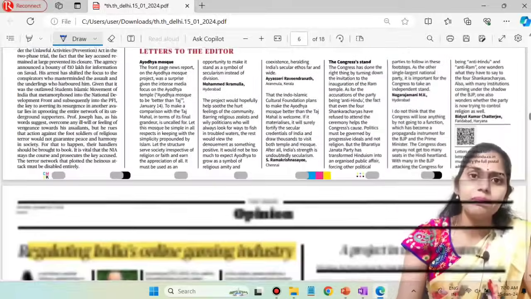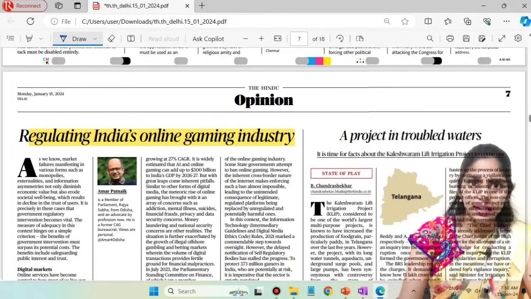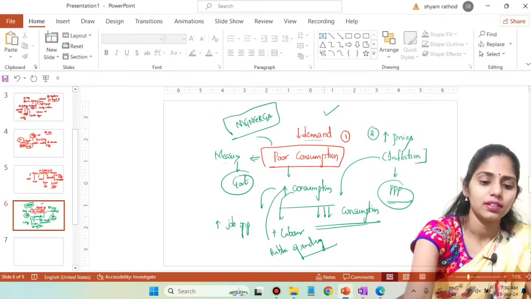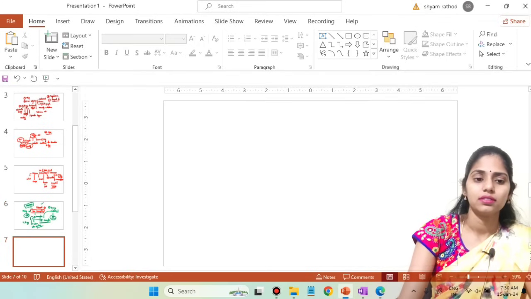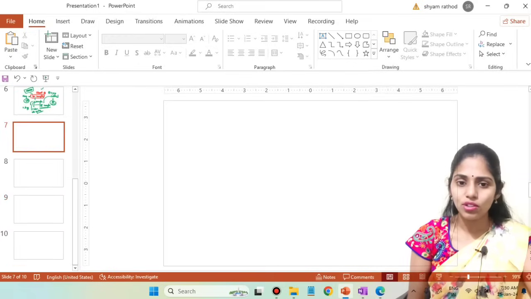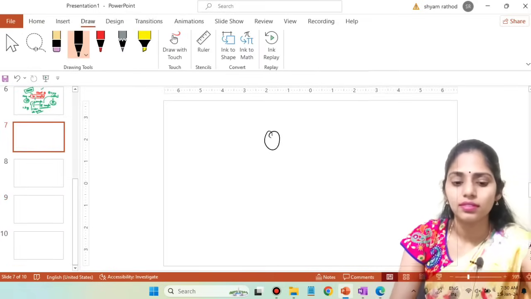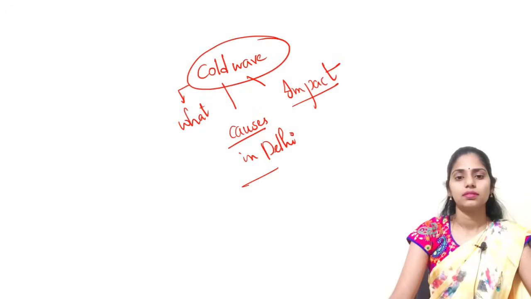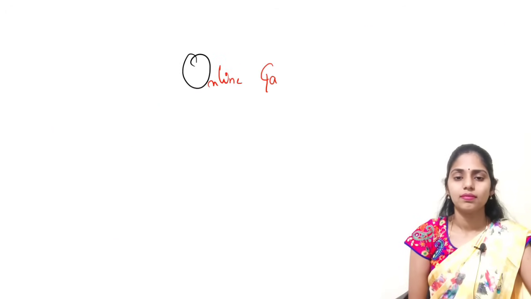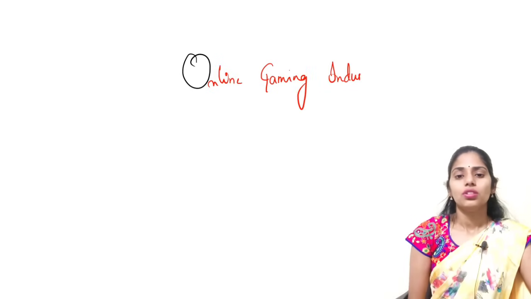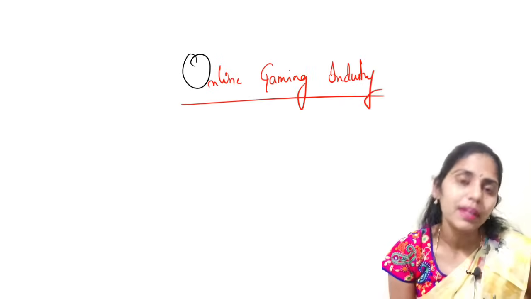In this opinion page, you can see an article like regulating India's online gaming industry. This article is also very important. We are talking about the online gaming industry.